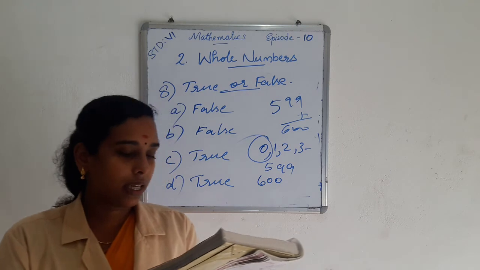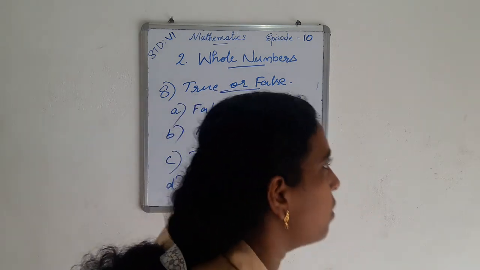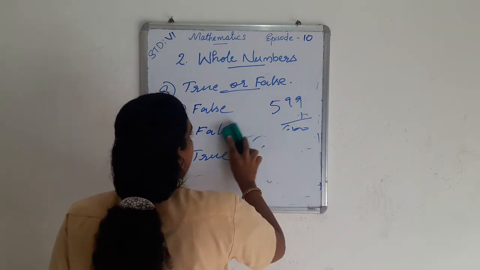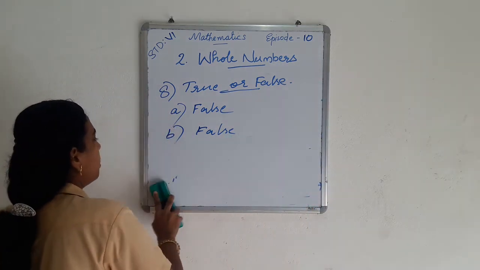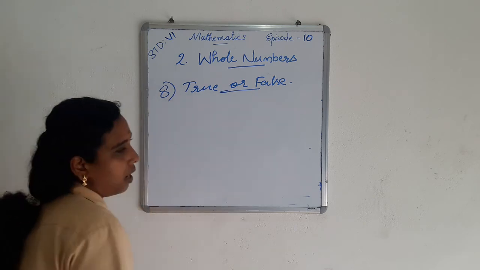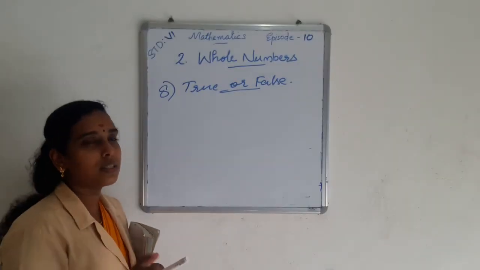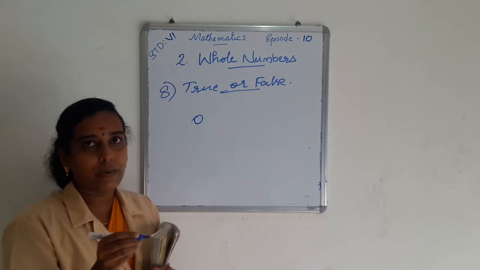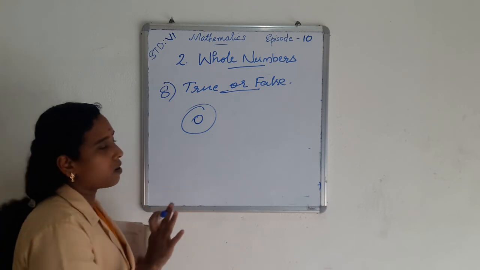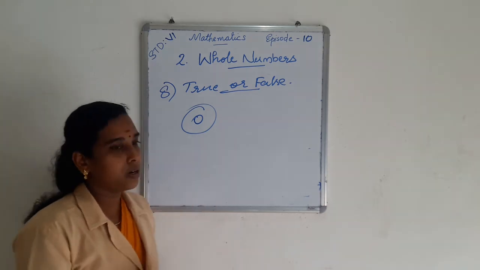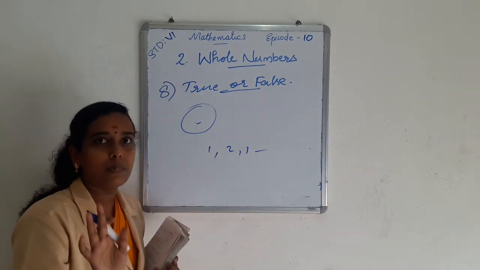And the statement E: all natural numbers are whole numbers. Is it true or false? Natural numbers are the numbers that we use for counting objects, and natural numbers start from 1, and 1 is also a whole number. All natural numbers are whole numbers, but all whole numbers are not natural numbers because 0 is a whole number, but 0 is not a natural number. We cannot use 0 for counting. But all natural numbers, meaning 1, 2, 3, etc., are whole numbers.